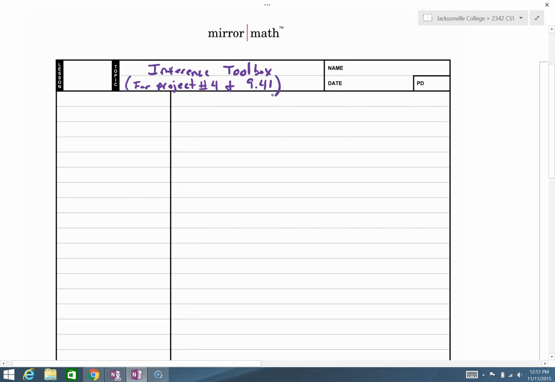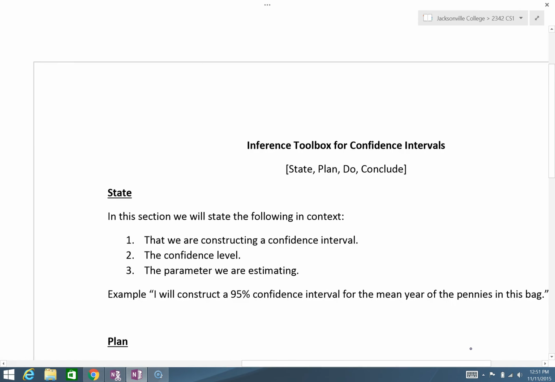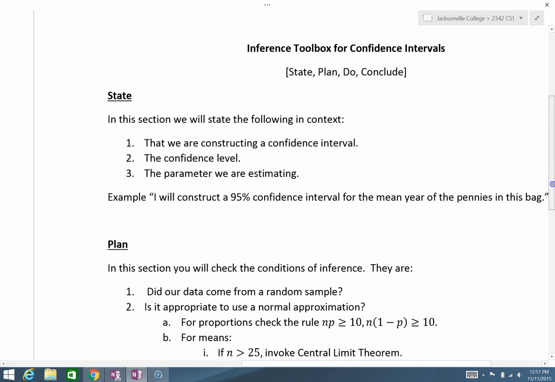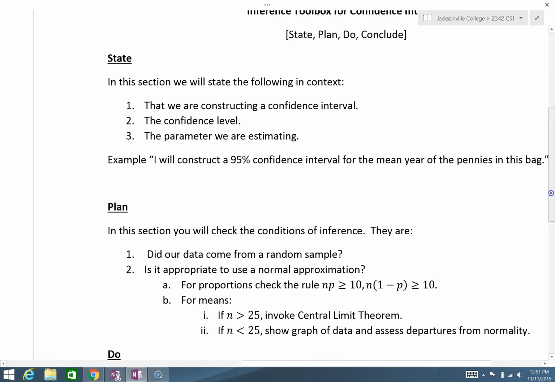In this video, we will be discussing the Inference Toolbox. This will help you for project number 4 and problem 9.41 from assignment number 11. If you haven't done so, download the document that says Inference Toolbox for confidence intervals, and it's this little outline, this state, plan, do, conclude outline. We'll be using that for this problem.